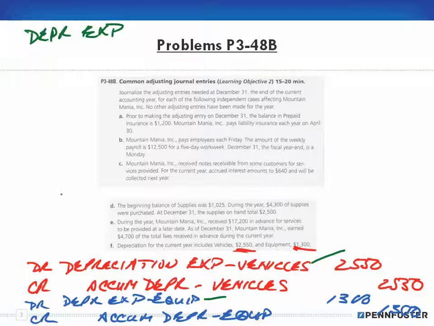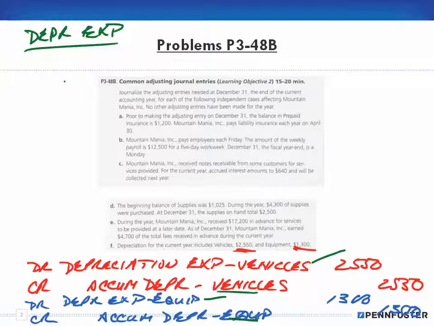Even though our accumulated depreciations have to have the name of the asset that they're contra to, on our expense side, we can just have one account called depreciation expense. We don't have to have depreciation expense vehicles, depreciation expense equipment, depreciation expense furniture. We could just have one depreciation expense account.